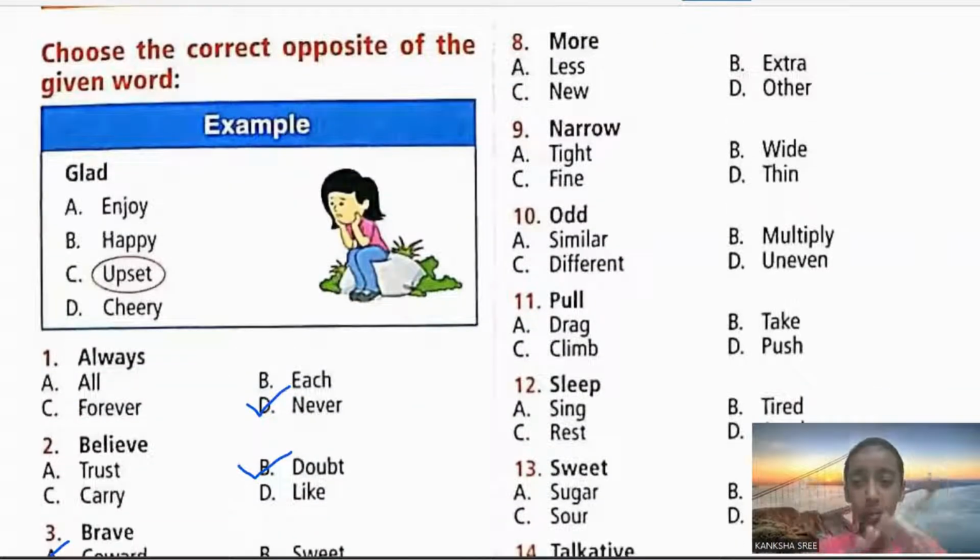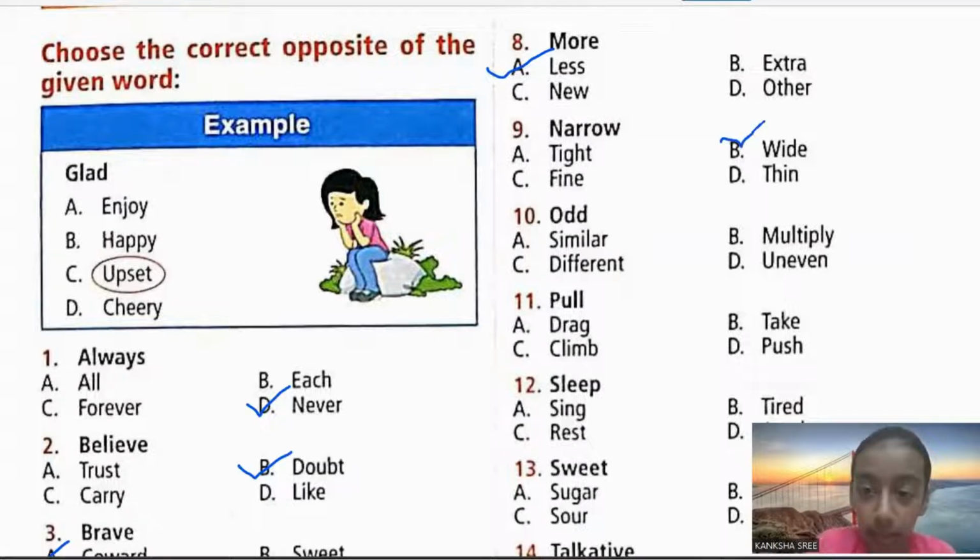Next, coming to the eighth one, more. More means more in number. There are more in number as compared to the other one. So more opposite is less. Narrow. Narrow is nothing but a narrow path. Narrow opposite is, is it tight? No. Is it wide? I guess so. Is it fine? No. Is it thin? No. Then what's the opposite of narrow?